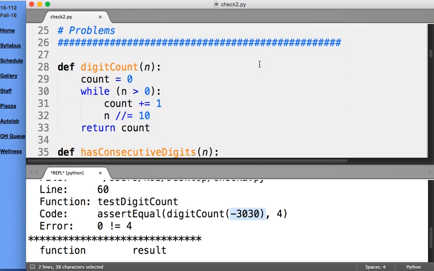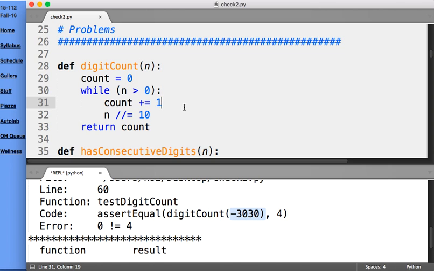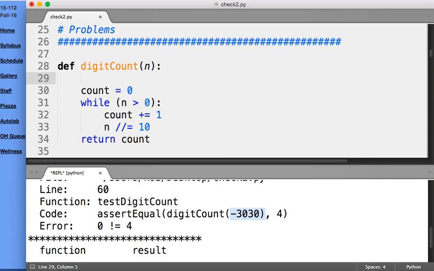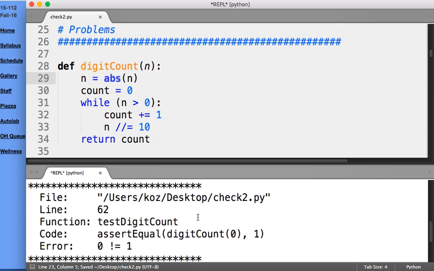Negative 3030. And what we realize by hand tracing it is n is negative 3030, count is 0. Negative 3030 is not greater than 0. We fail immediately, and we return 0. This is one of those cases where being negative does not affect the logic of the problem. And so we have learned the technique of simply taking an absolute value to deal with that. And indeed, we got past that test case. But we are stuck on yet another test case because we're not working right exactly when n is 0.